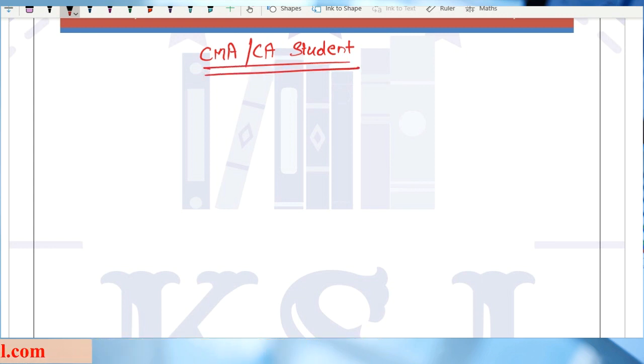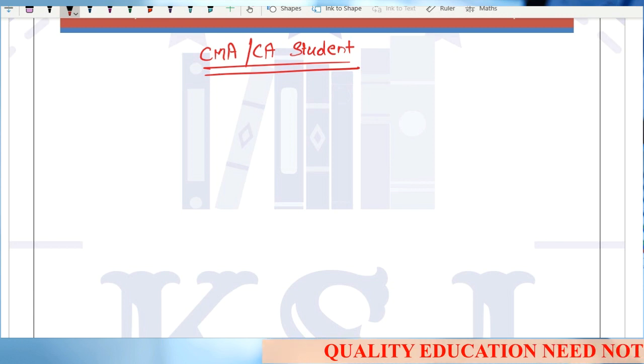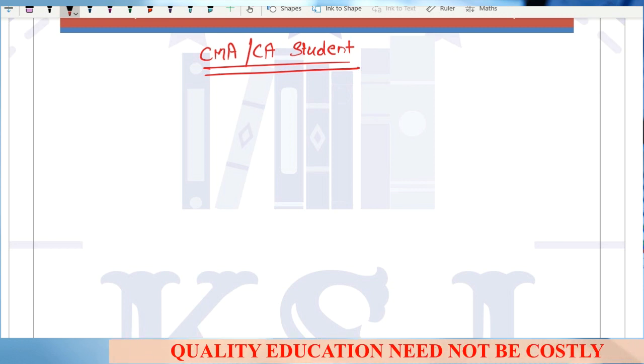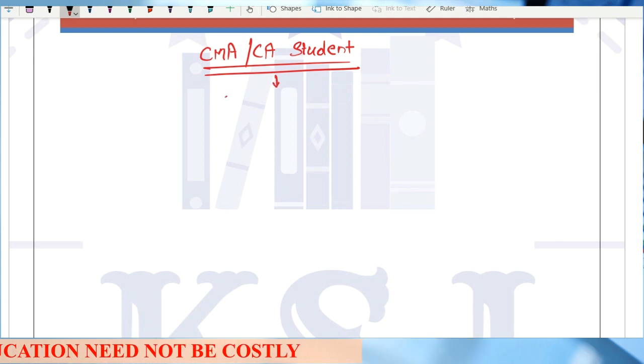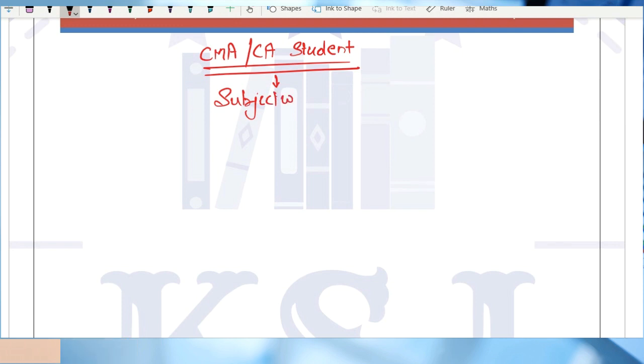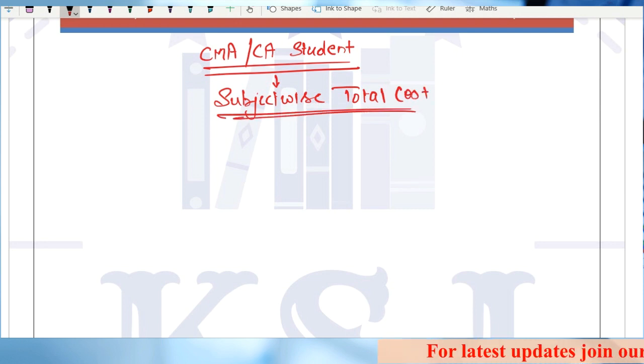Now, someone asks you that after you become a CA, can you tell me the subject-wise total cost that has been incurred during the whole duration of your course? So what have you been asked? You have been asked about the subject-wise total cost. That means each subject is your 1 unit of finished product.